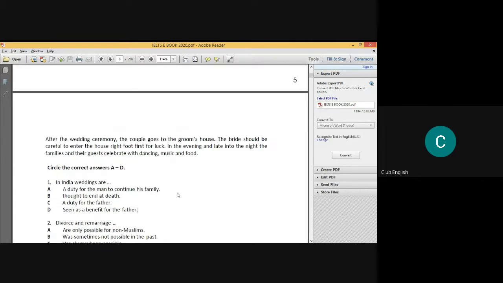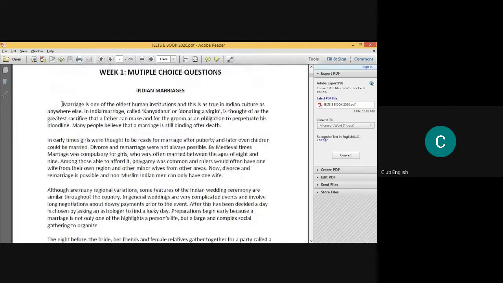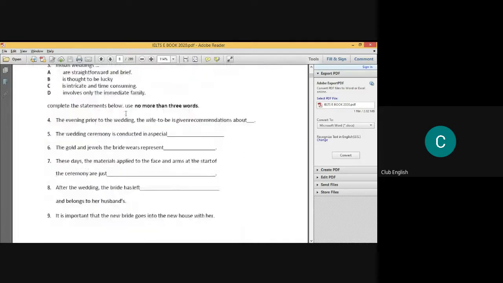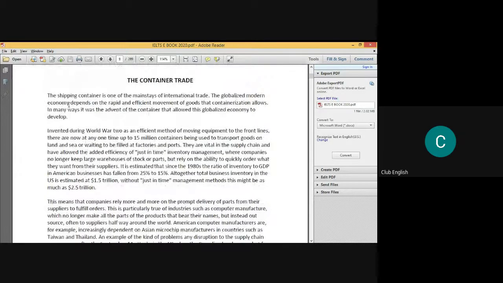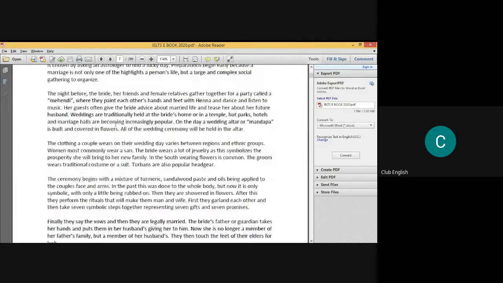So, as you can see, when you read this particular paragraph from "Marriage is one of the oldest human institutions," most of the people would be answering it as either a duty for the father or thought to end at death. Most of the people say that it is a duty for the father. But what happens is, I'll be telling you in just a minute.